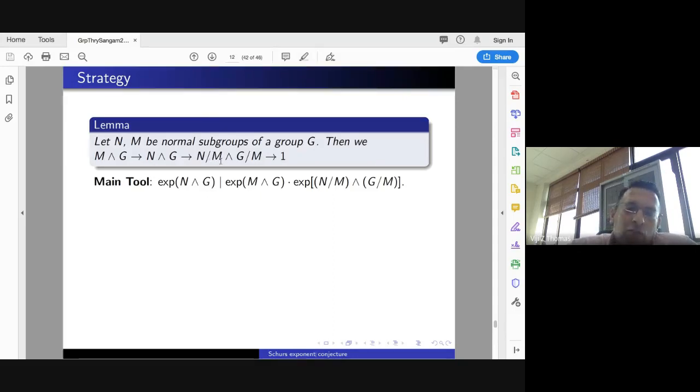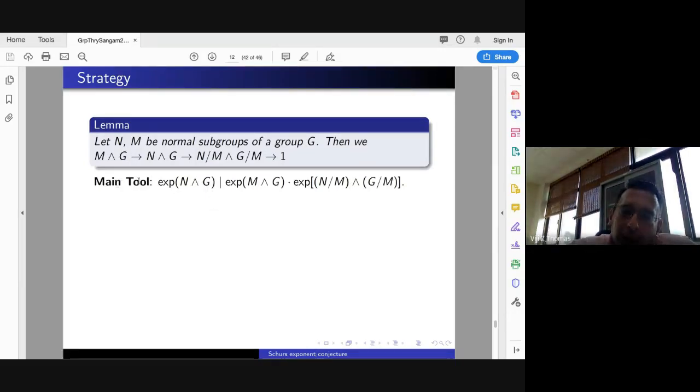Many times you choose it as some term of the lower central series and things like that. So if you choose N equal to G, then this becomes: the exponent of G exterior G divides the product of these two. Now, why is the exponent of G exterior G helpful?